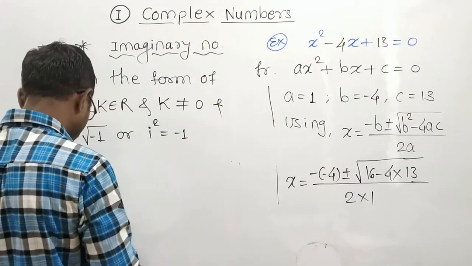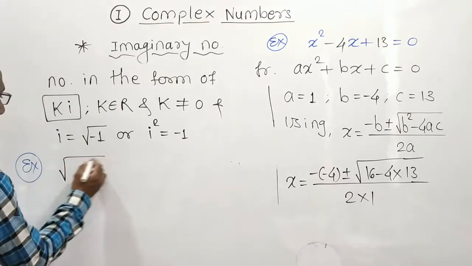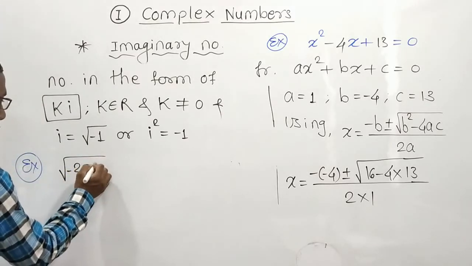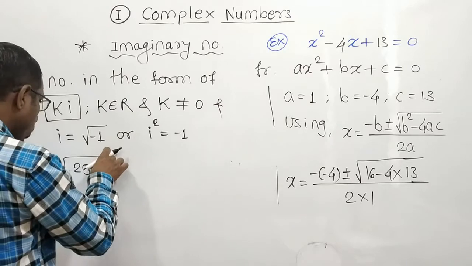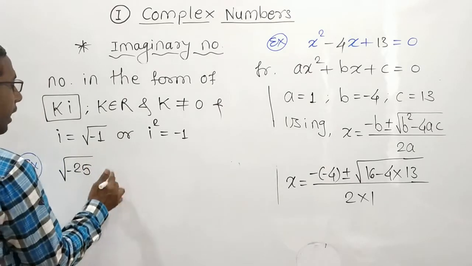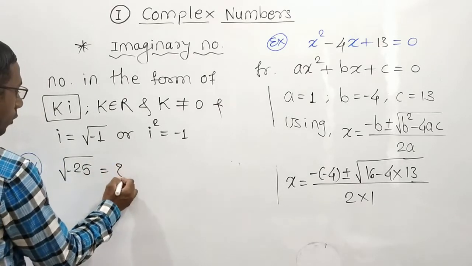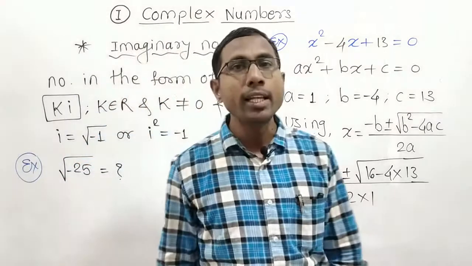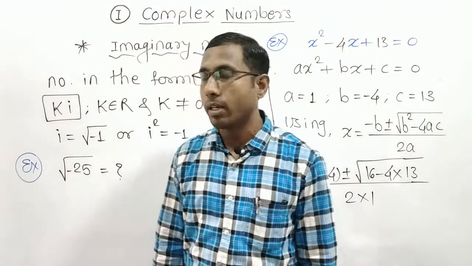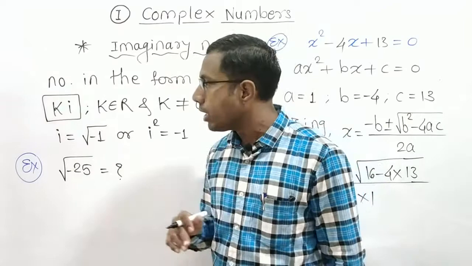So if I write square root of -25, it's only the square root of -25. And if I ask, is it a real number or is it an imaginary number? So what is your answer? Is it imaginary?